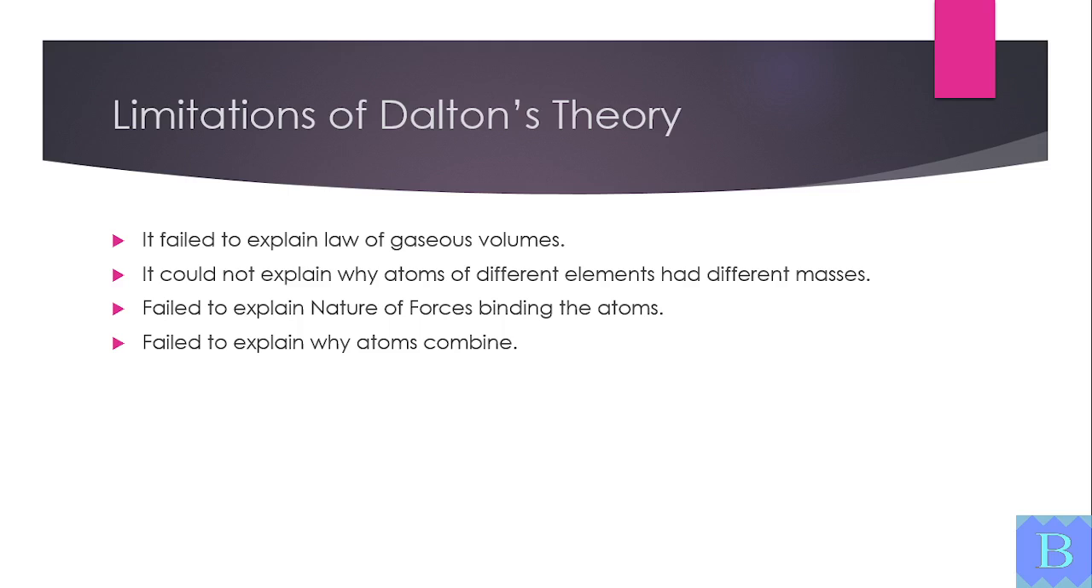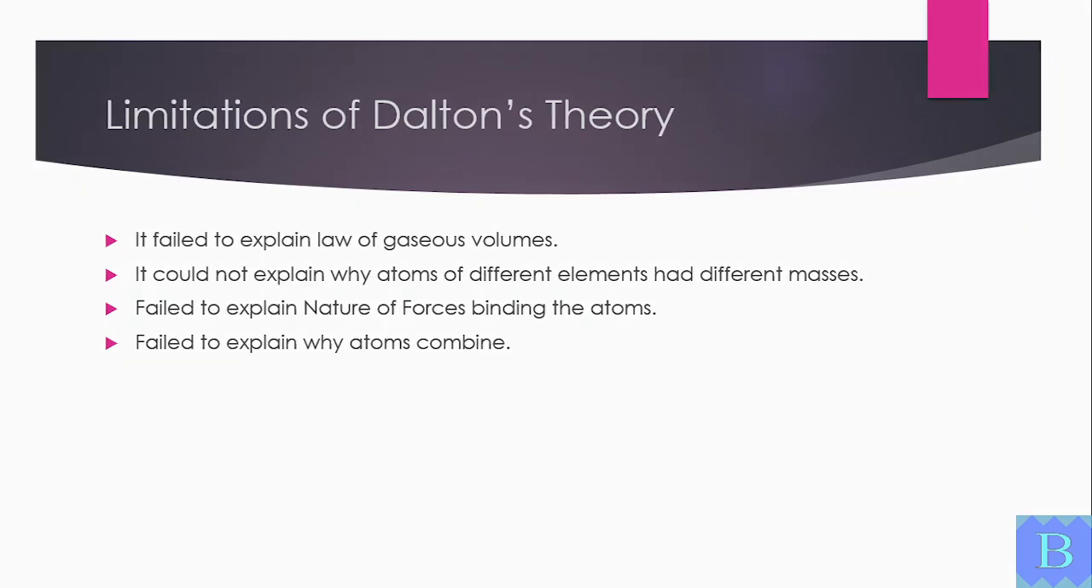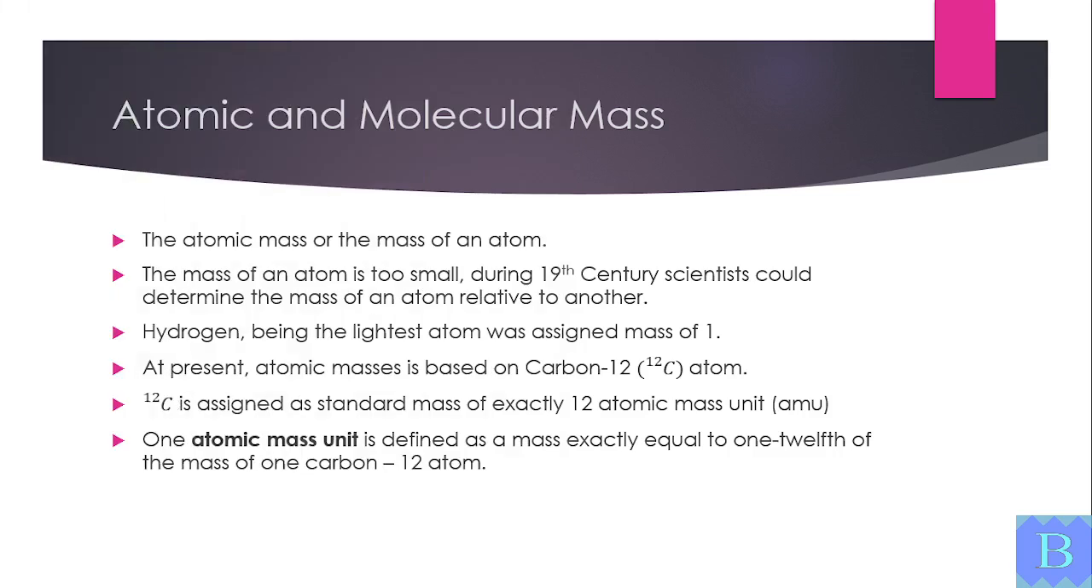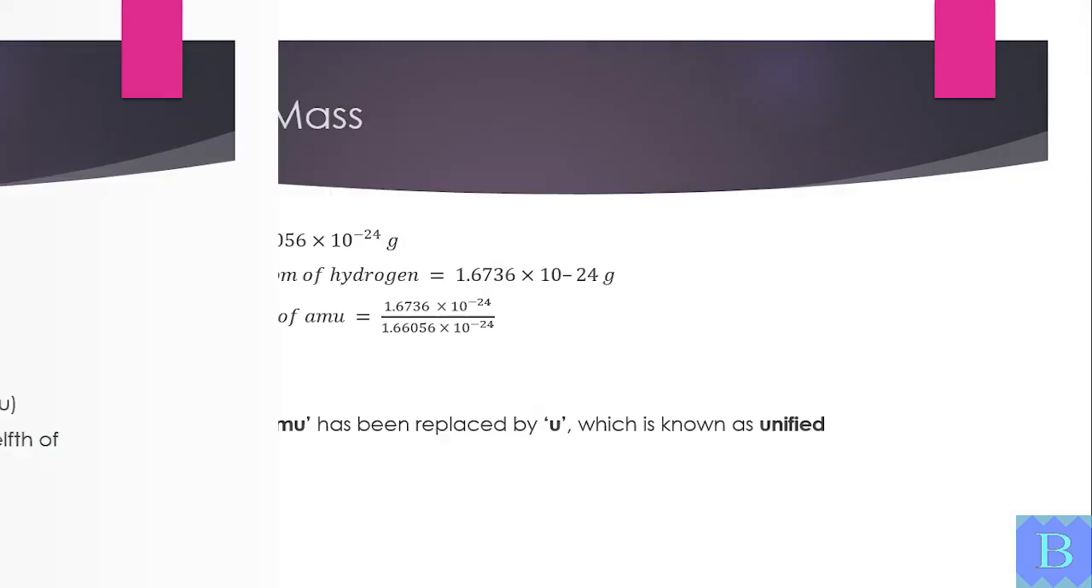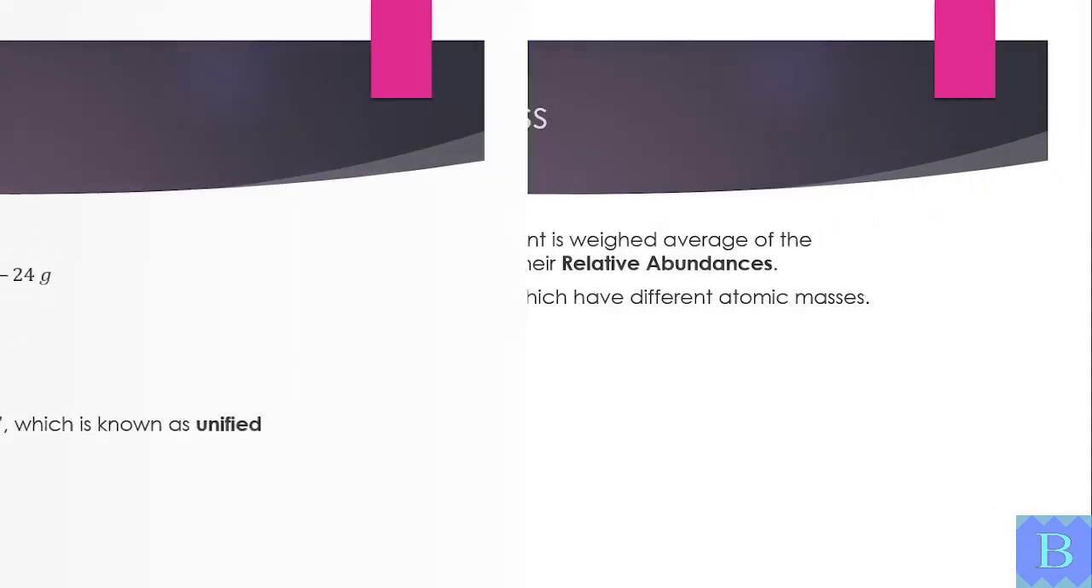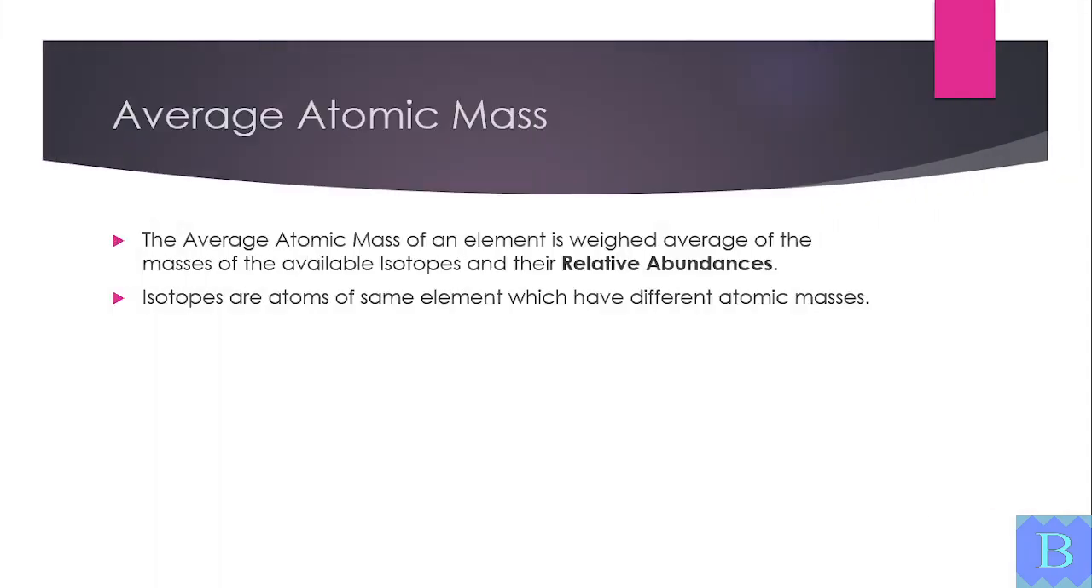Now, let's learn atomic masses and molecular masses. Atomic mass is the mass of an atom. It is measured relative to carbon-12. One atomic mass unit is 1/12 the mass of a carbon-12 atom. It is now called unified mass, or u. Average atomic mass is the weighted average of isotopes. Isotopes are atoms of the same element with different masses.